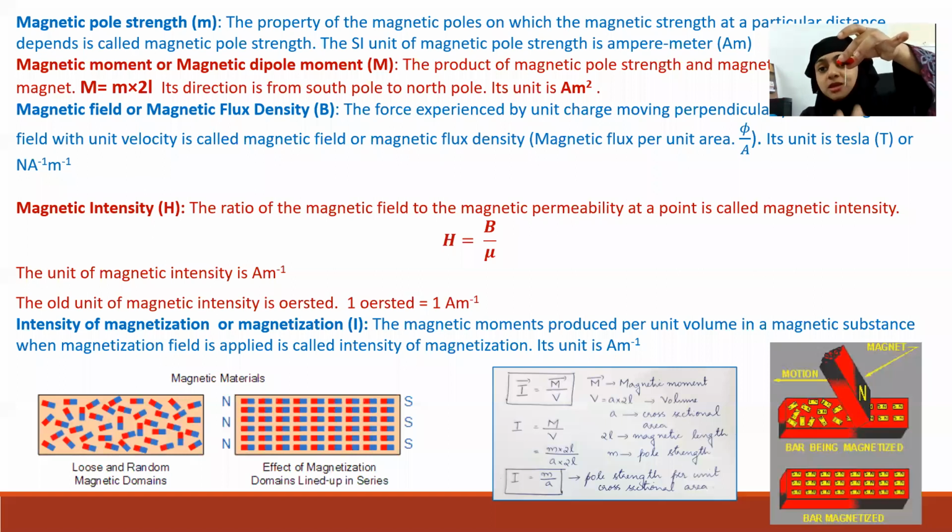So if I place it near a magnet, what happens? This becomes a magnet. This process is called magnetization. So when you place a magnetic substance in another magnetic field, it will become a magnet. This process is called magnetization. And the intensity of magnetization is represented by the letter I. The magnetic moment per unit volume in a magnetic substance